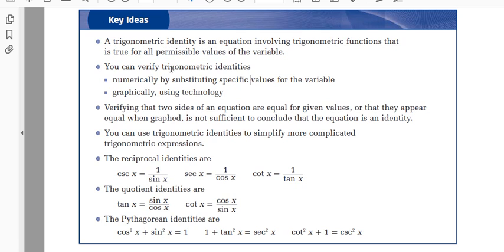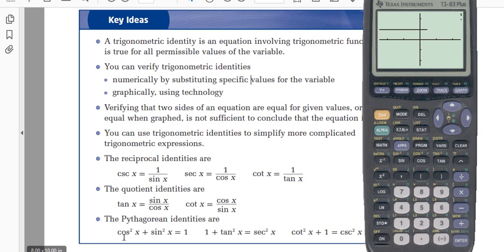Okay, let's see what this will say. You can verify trig identities numerically by substituting values, which we did. Graphing using technology, that's an interesting one too. If we graph one side of the equation and the other, they will be the exact same graphs for any value of x, any part of the domain. That's how you can verify graphically. So if I type this in, let's do that real quick here.